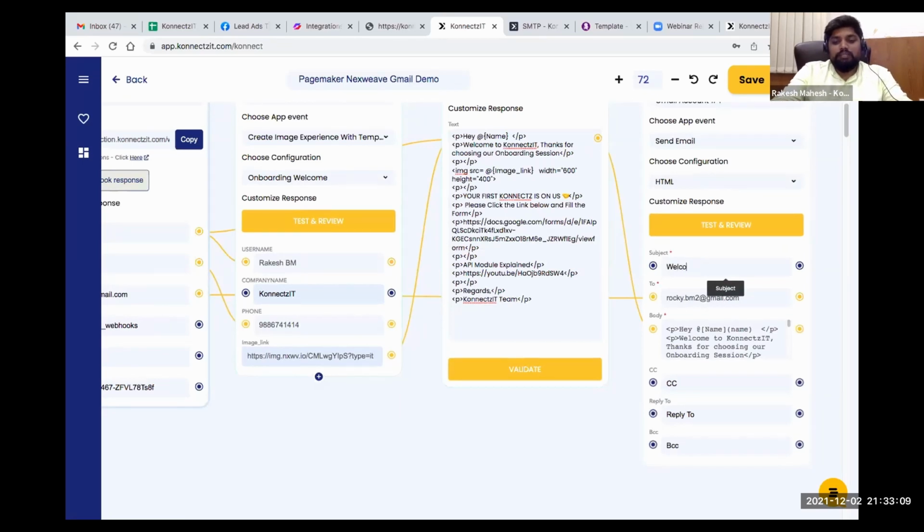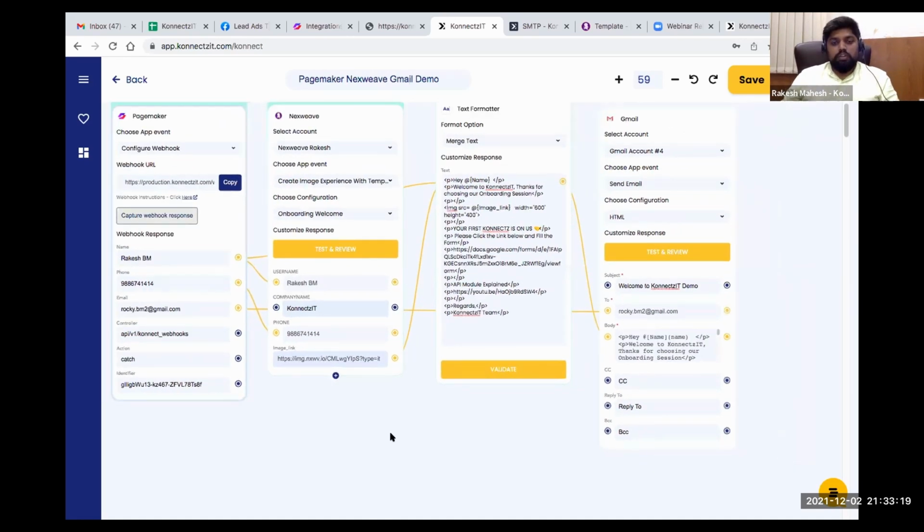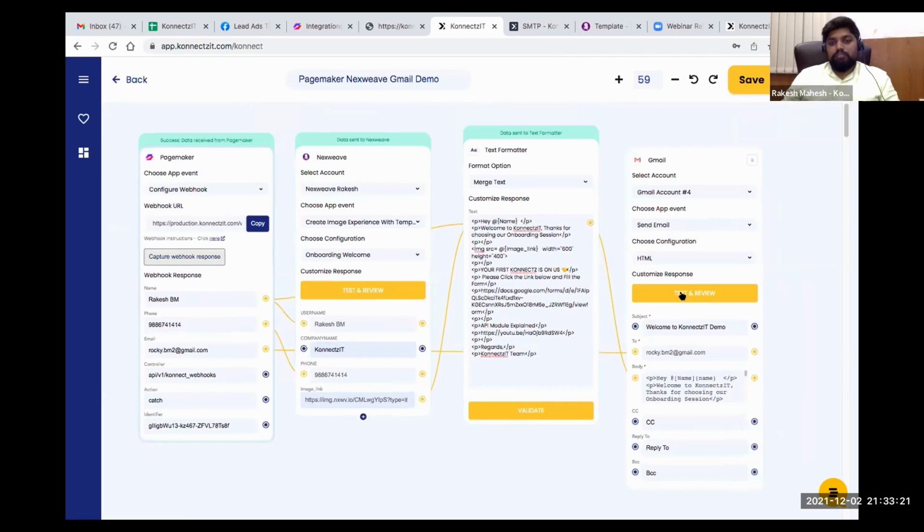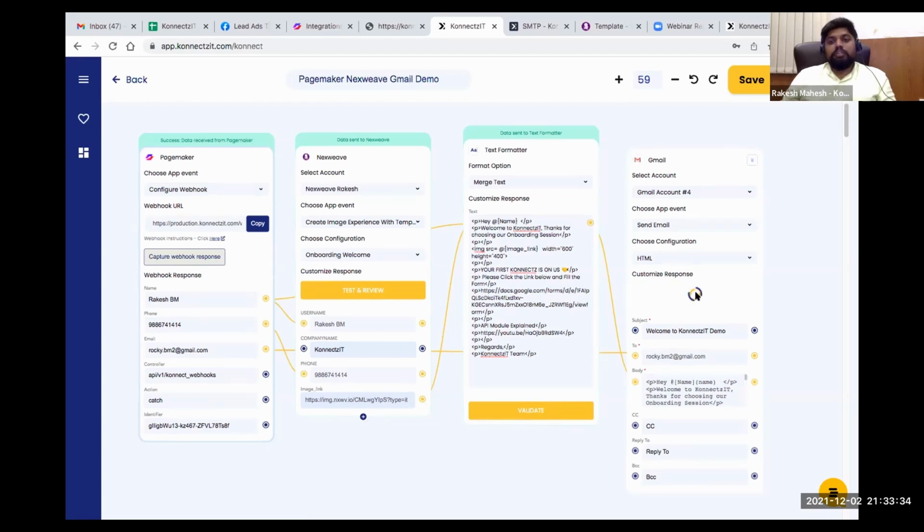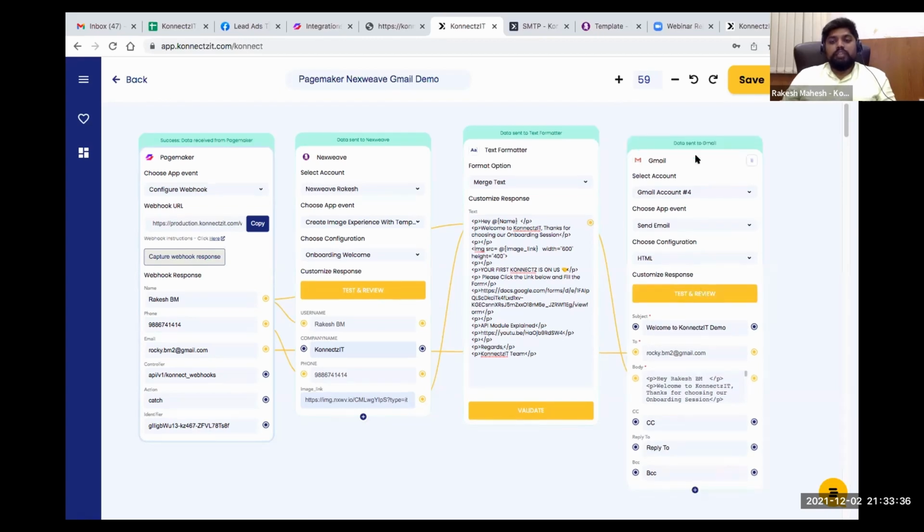So I just say welcome to Connexit demo. Okay, so I just say this, and now I'll click on test and review. What it does is basically send me a test email to my email ID, that is this particular email ID. So let me go ahead and hit test and review. This will send me an email.